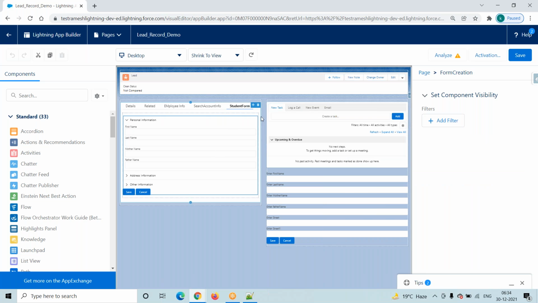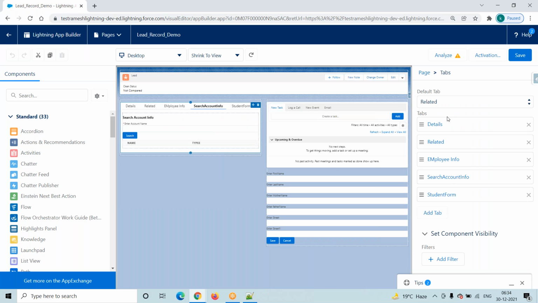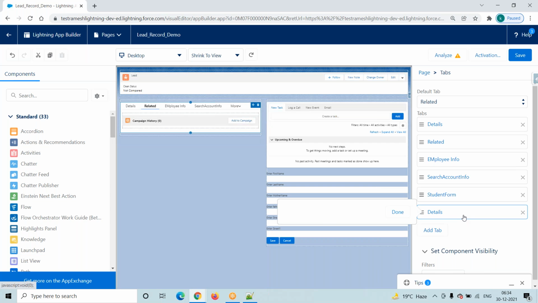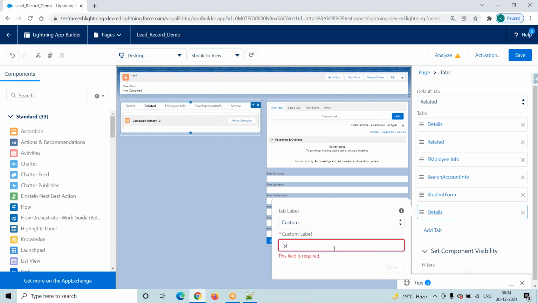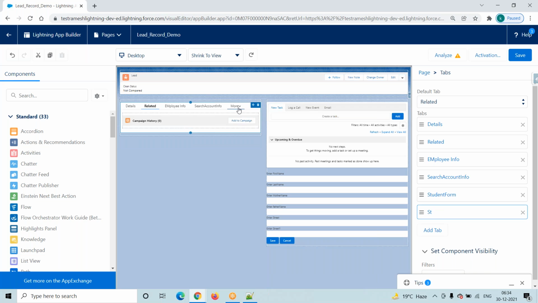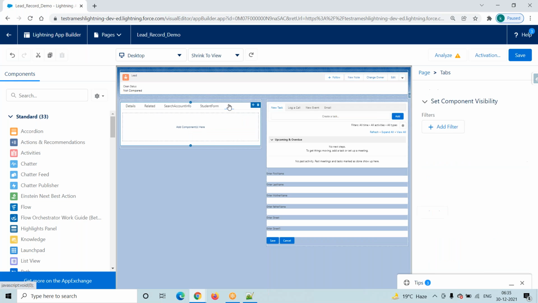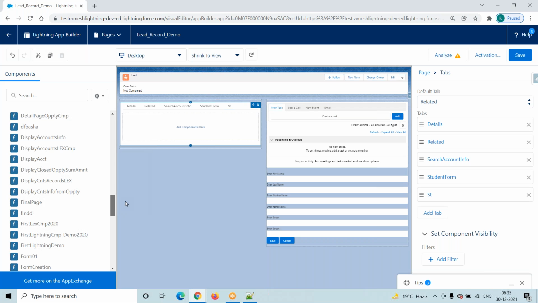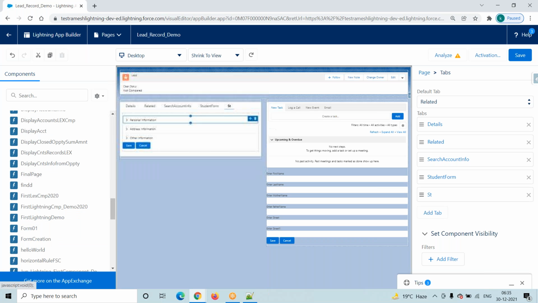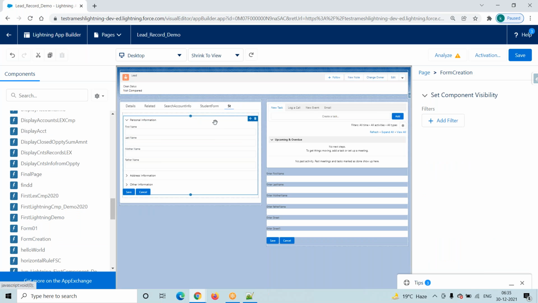Suppose we want to add it, click on this one. Here we have some tabs, right? Go to add a tab, and provide any name like student form or anything. Click on done. See, this is our tab. From the left hand side, where is our component? FormCreation, right? Just drag and drop. That is enough. We are first creating one tab, and in that tab we are adding our Lightning component here.